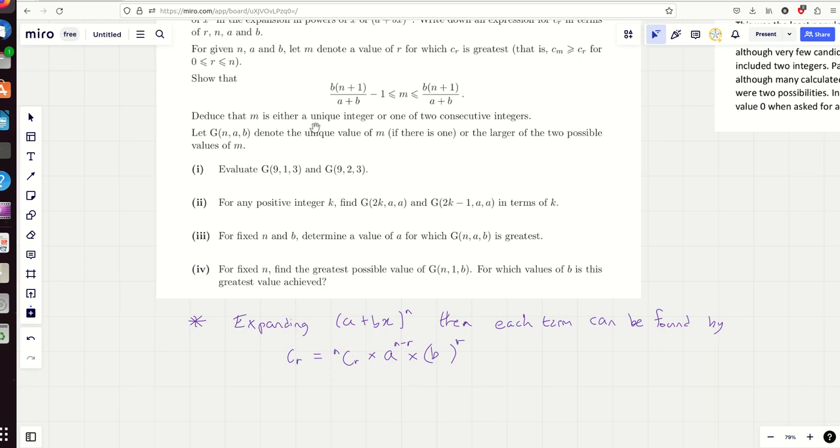But the fact that they go up then they go down made me think, well, I need to take the left hand side and the right hand side of c_m here, because m denotes the value of r for which c_r is greatest.